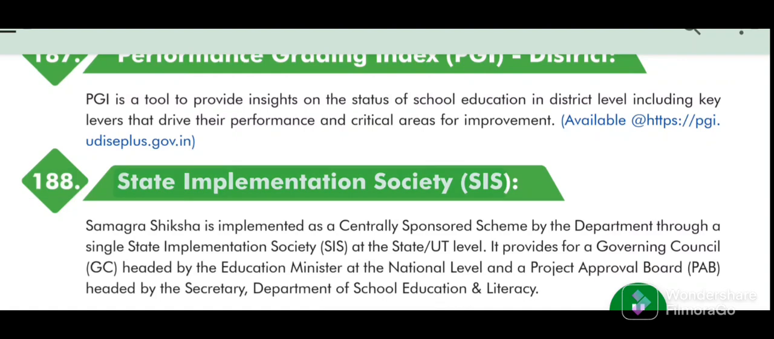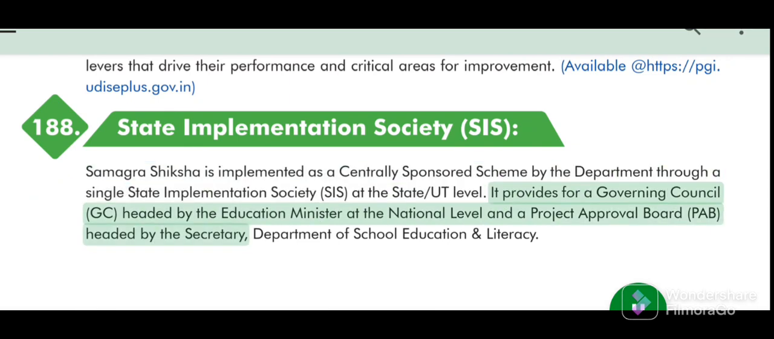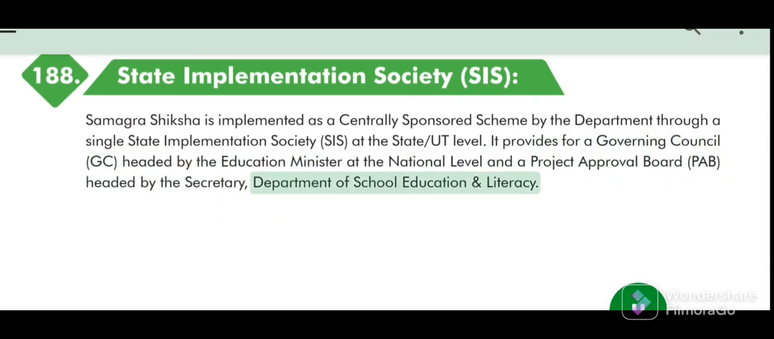188. State Implementation Society (SIS). Samagra Shiksha is implemented as a centrally sponsored scheme by the department through a single State Implementation Society (SIS) at the state UT level. It provides for a governing council (GC) headed by the Education Minister at the national level and a project approval board (PAB) headed by the Secretary, Department of School Education and Literacy.